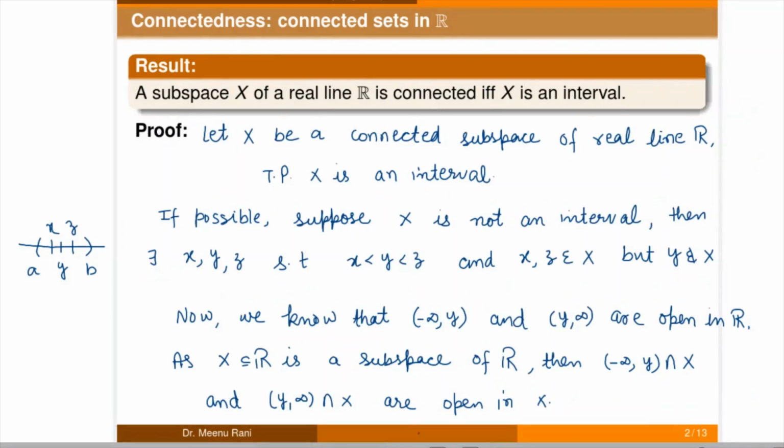Now we will prove the converse part: if X is an interval, then it will be connected. For the converse part, let X be an interval.